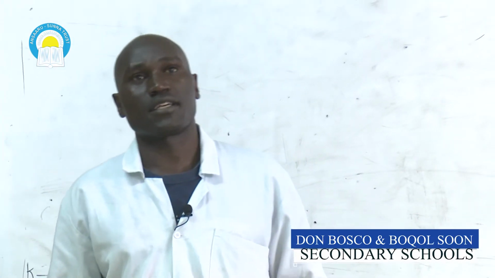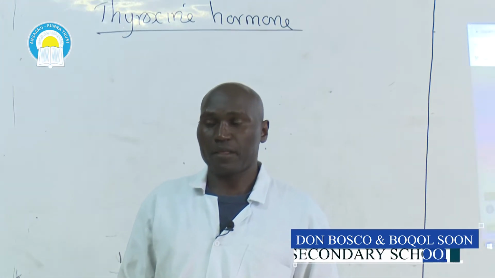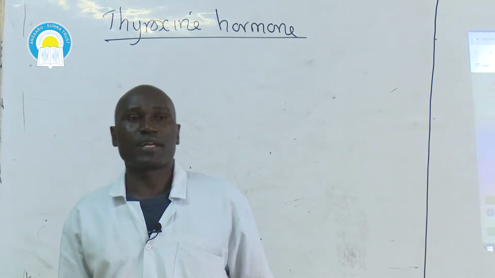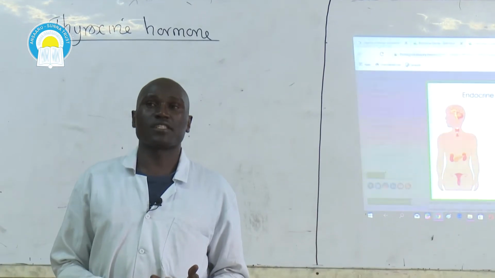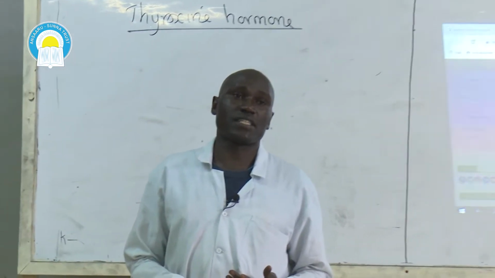The other means of communication within the bodies of animals or human beings that we had looked into was nervous system. So we had already talked about endocrine system, and we mentioned that hormones are the chemical transmitter substances within endocrine system, and that hormones are normally secreted by ductless glands and transported by blood to target organs.